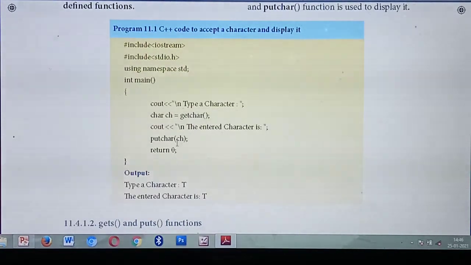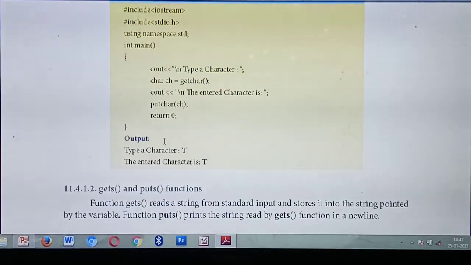Understood? You have already got the character from the user by using the variable ch and the function getchar. The character the user types is stored in the variable ch, so the same character you need to display to the user. Which variable do you call? ch. Which function? putchar(ch). So what output will you get? First the cout line, type a character.